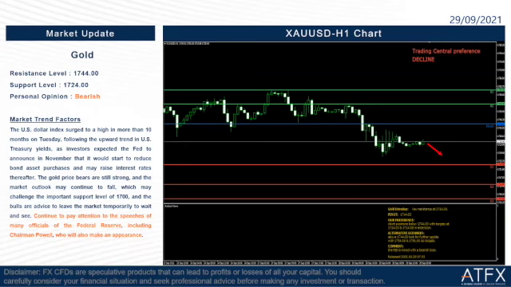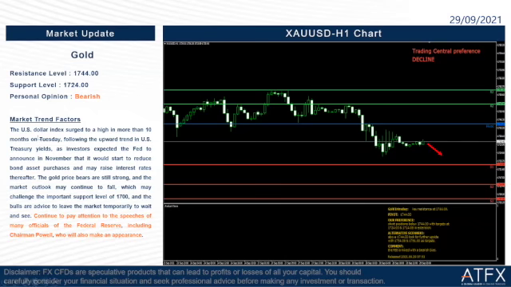Then we go to the last part of our briefing today, the market update for gold. Now for gold, the resistance level of today is 1744 and the support level of today is 1724. My personal opinion is that I will still take it as bearish, as it has been for so many days. So today we still continue bearish. Why?